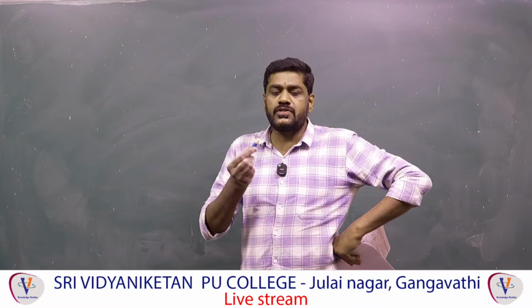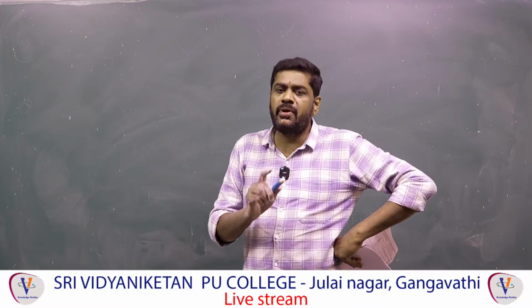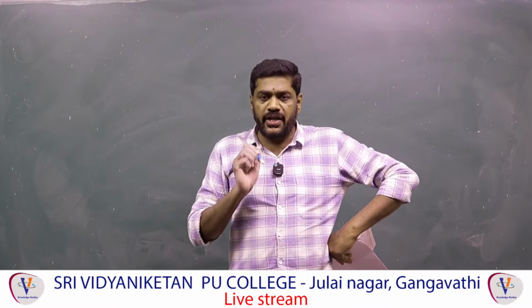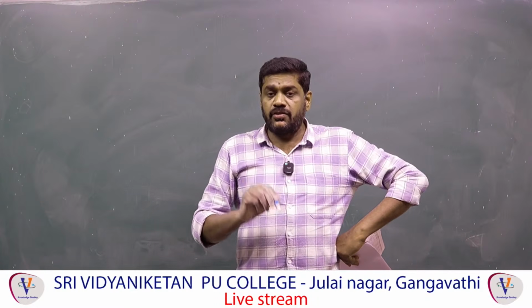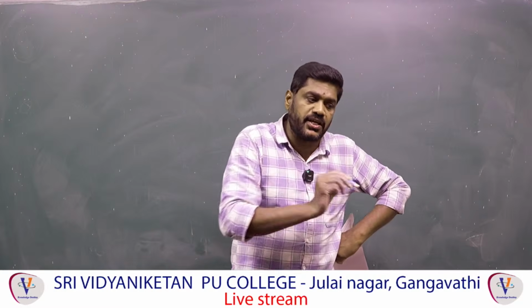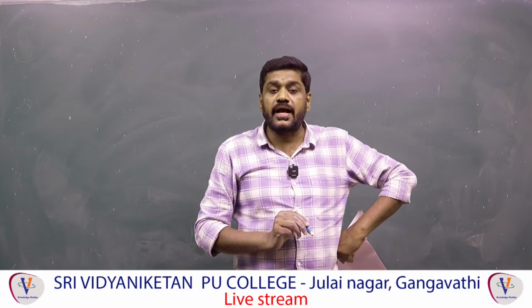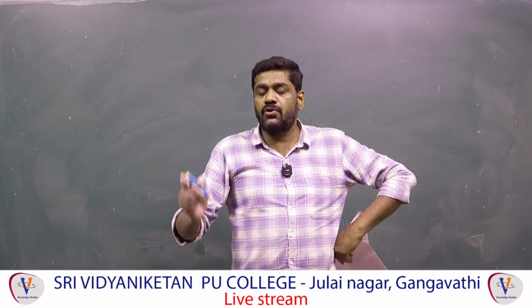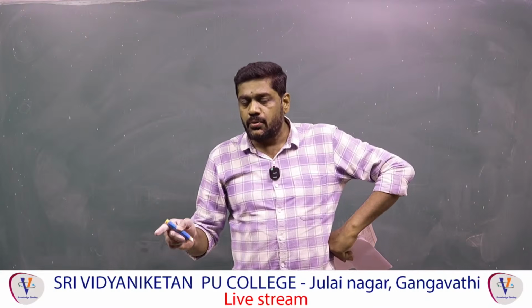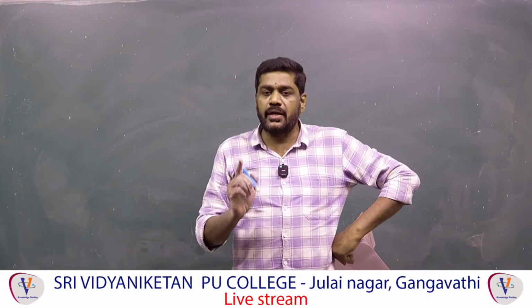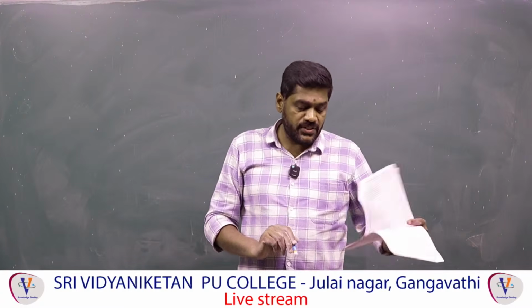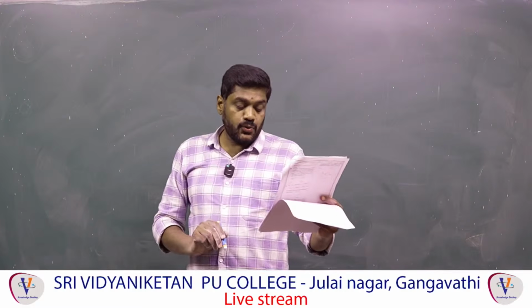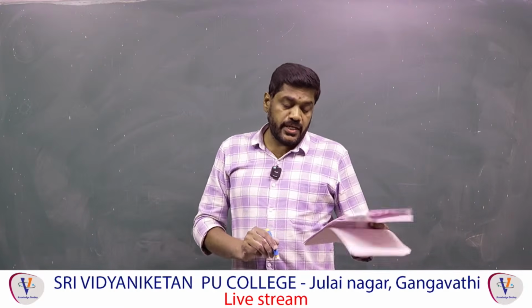Acceleration of the particle equal to 0 means velocity may be 0, may not be 0. If the body is at rest, velocity is 0 and acceleration is also 0. If the body is moving with uniform velocity, velocity is constant and acceleration is equal to 0. Therefore, when acceleration is 0, the velocity may or may not be 0, but it need not be 0. So the first option is wrong. Statement 2 is correct.